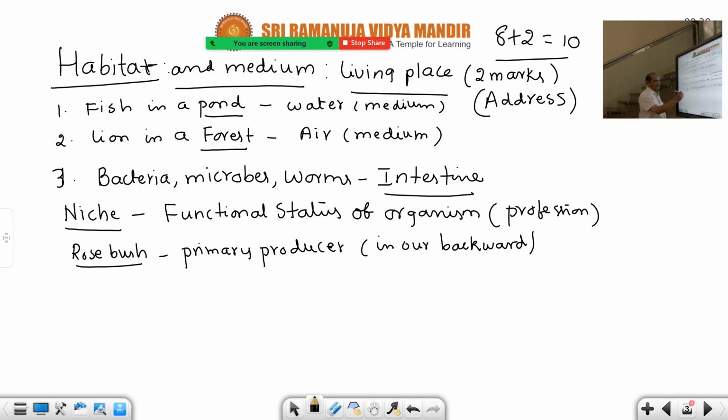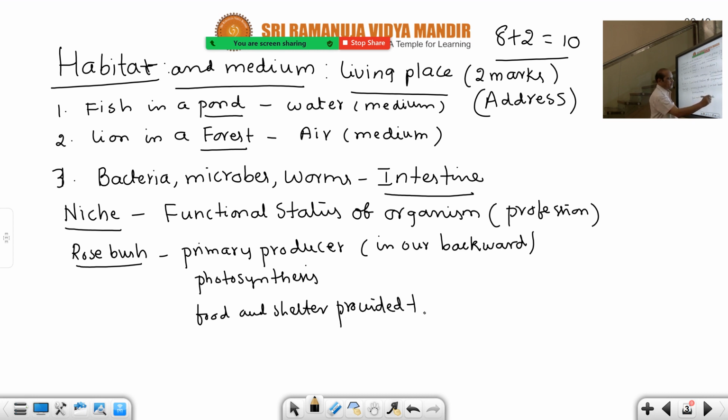So this rose bush can prepare food by photosynthesis. That's why it is a producer, using sunlight, preparing carbohydrates, and giving shelter and food. Food and shelter are also given to consumers. That's why a mini ecosystem is formed. Food and shelter are provided to what? Aphids. Aphids are insects, and aphids should be underlined. So that is about the niche.